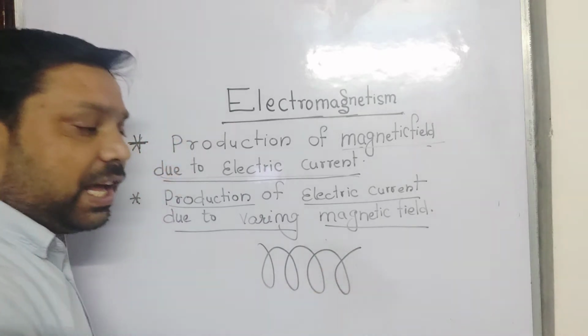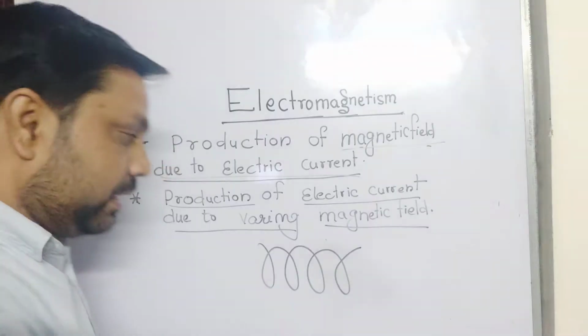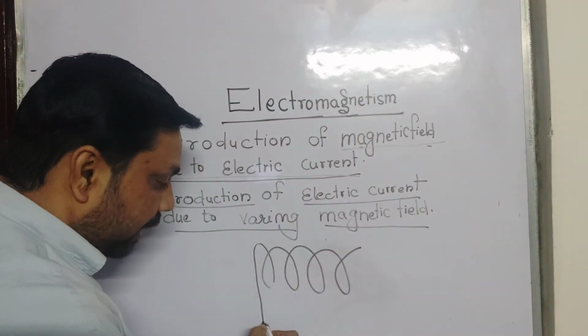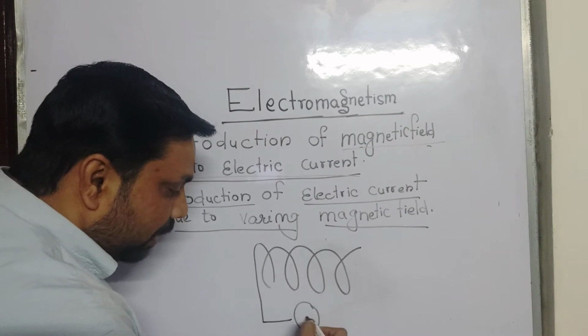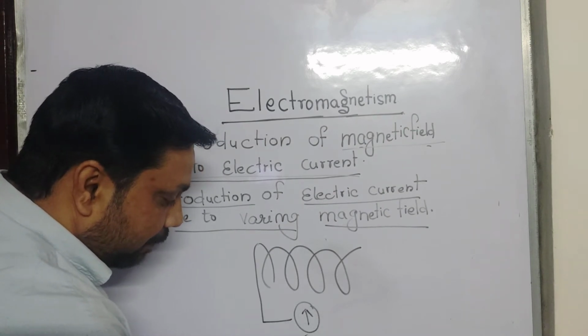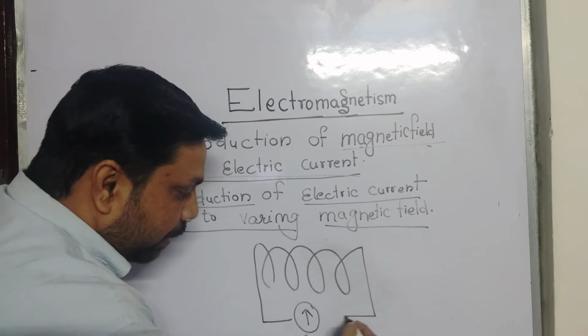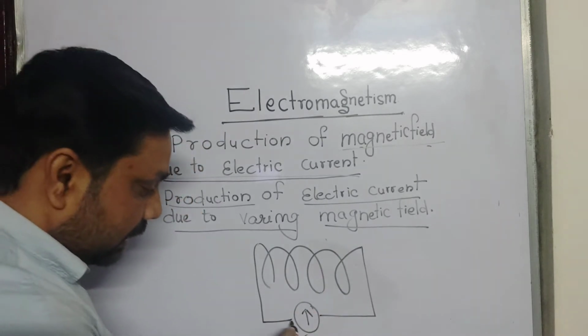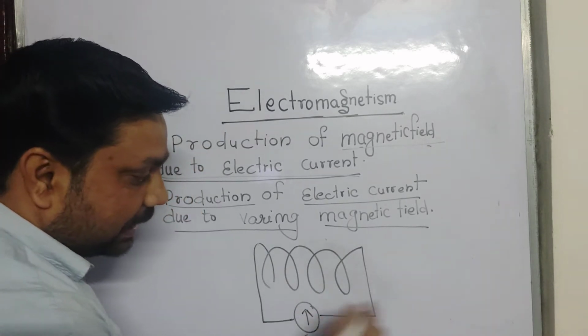Suppose this is a wire, and its name is solenoid. Clear? The solenoid is attached to a galvanometer. This is a galvanometer device, and this is a solenoid, a conductor.